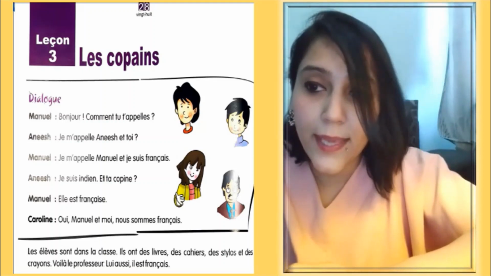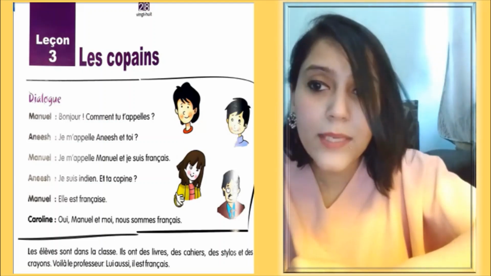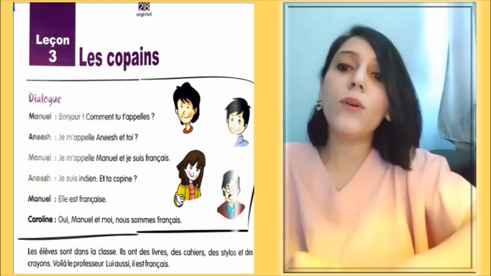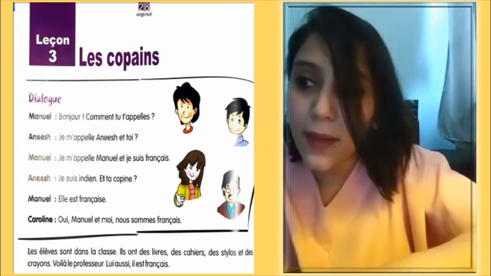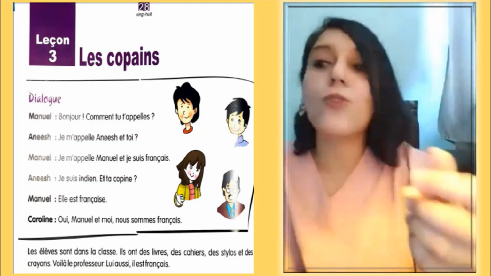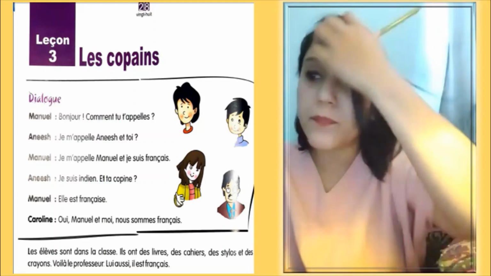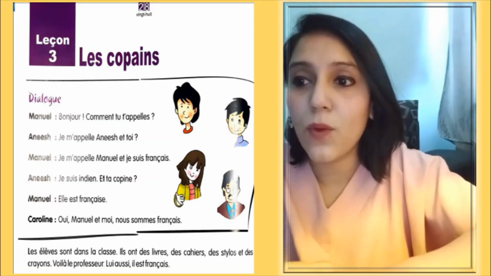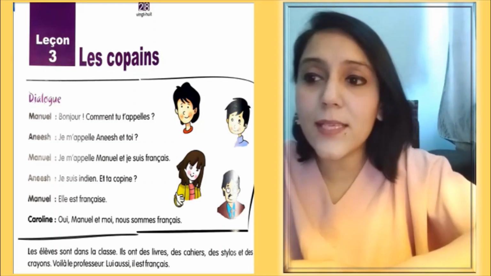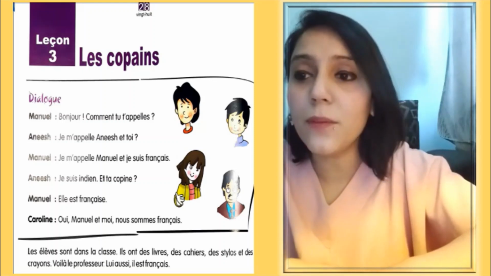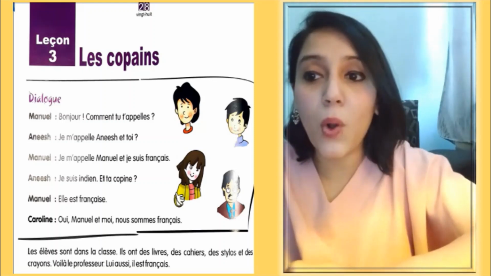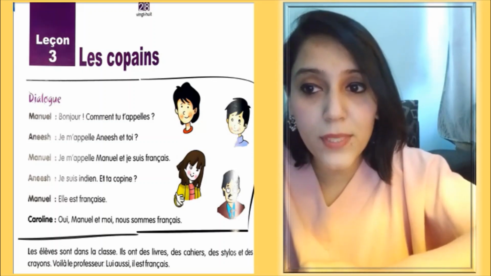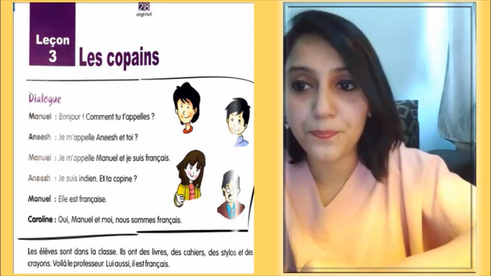Ils ont, they have, des livres, some books, des cahiers, some notebooks, des stylos, some pens, et des crayons, and some crayons or some colors, some pencils. Voilà. Le professeur, lui aussi, il est français. Voilà, le professeur, and here it is, the professor, the teacher, lui aussi, him also, il est français. Now here you can see again, il est français, he is French.